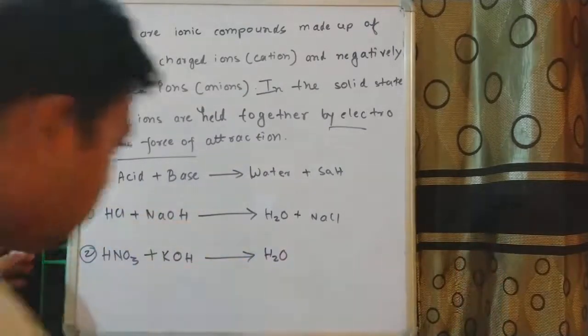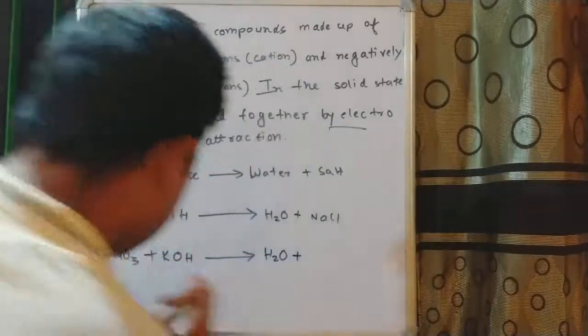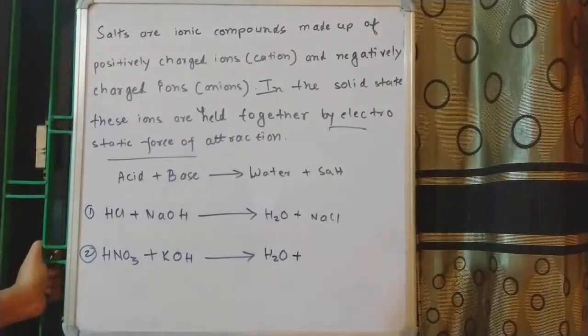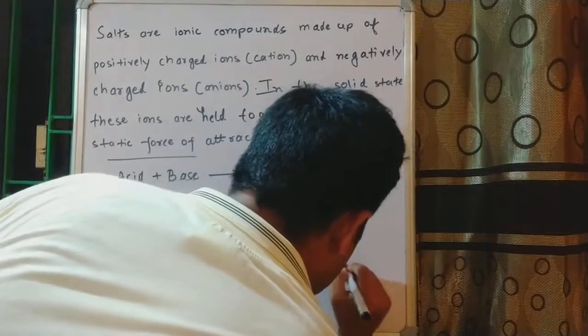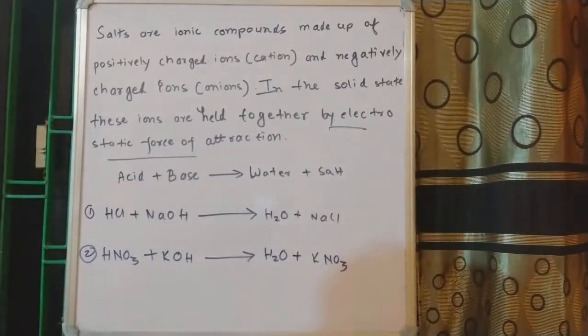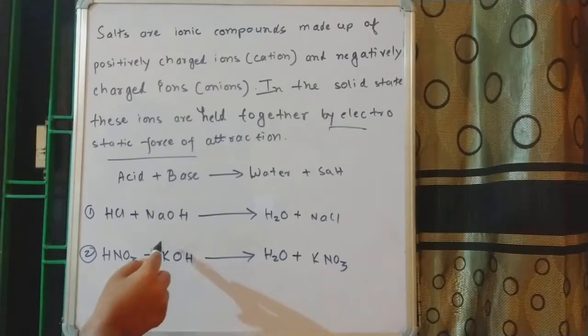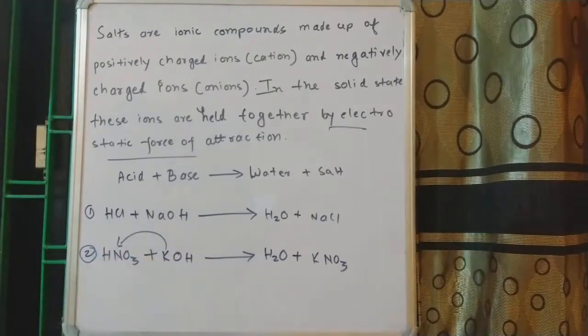H2O, and along with H2O, we will also have a salt, and this time the salt will be KNO3. So this K will combine with this NO3, and this H will combine with the OH to give us water. So this is called potassium nitrate.